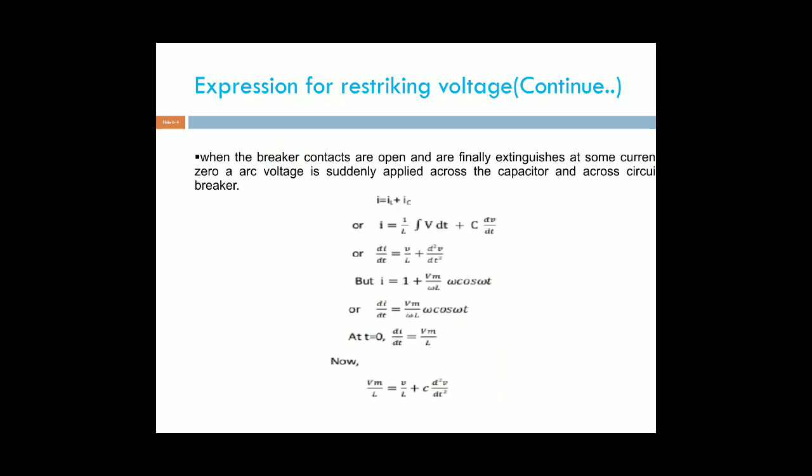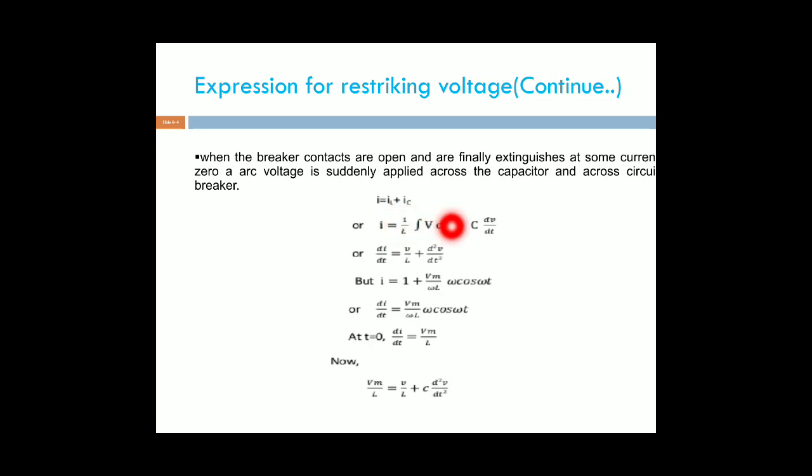Next, coming to the expression, when the breaker contacts are open and the arc is finally extinguished at some current zero, a voltage is suddenly applied across the capacitor. This voltage appears across the capacitor and across the circuit breaker also. In that equivalent diagram, we have the inductance and capacitance.